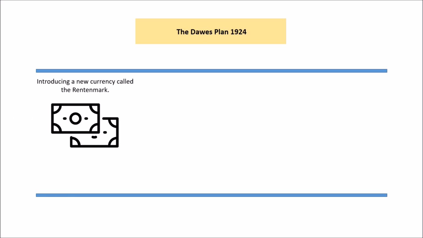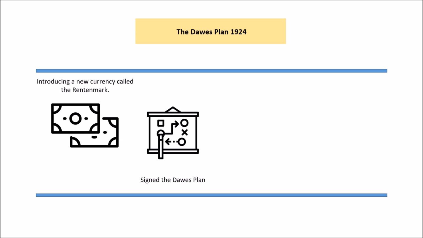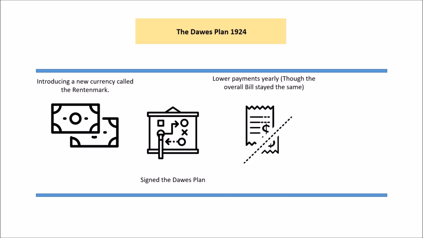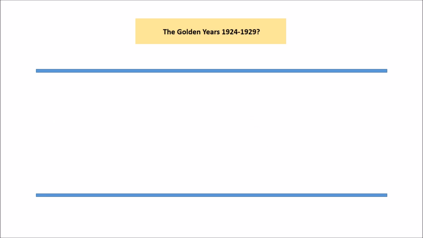So we know the situation was out of control, but what happens is Gustav Stresemann comes into office as Chancellor and then Foreign Minister, and he introduces the Rentenmark, which sorts the currency out. He also thinks he needs to try and create some sort of deals with other countries. So he signs the Dawes Plan with America, and that has two major advantages to Germany. The first is it lowers reparations. So every year they have to pay less. It doesn't lower the overall bill, but just every year they pay not quite as much. And they're loaned 800 million marks. So that kickstarts their economy.